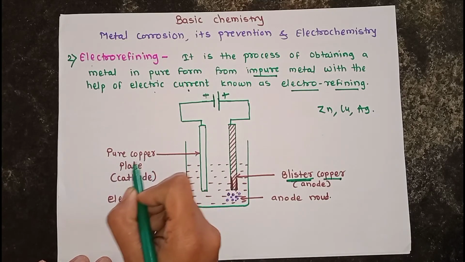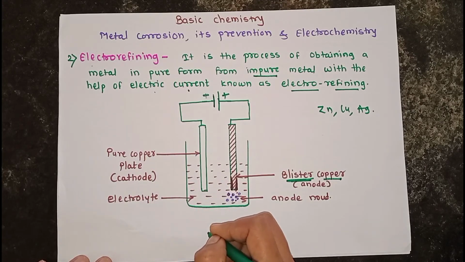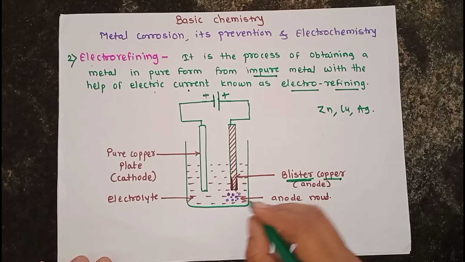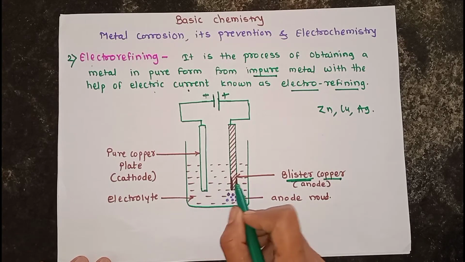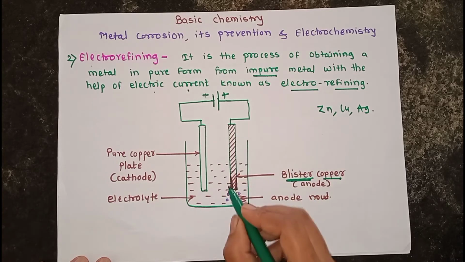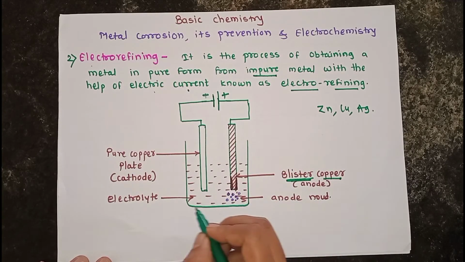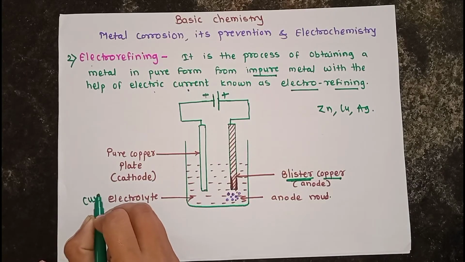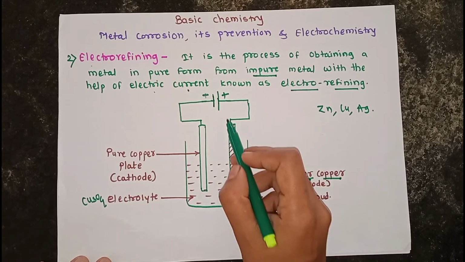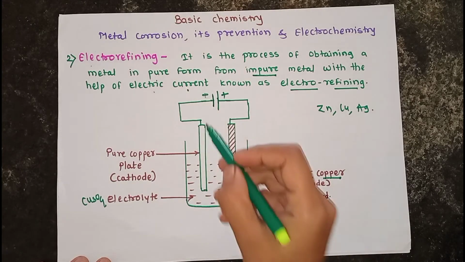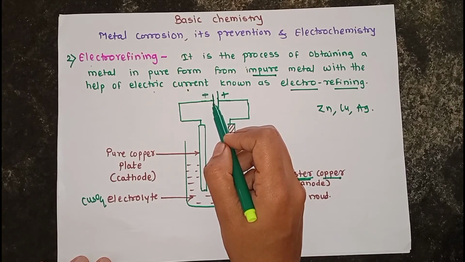We take the pure copper plate and it will act as the cathode, and this plate will be thin compared to the anodic plate. The cathode and anode, these two electrodes, are dipped in a solution of electrolyte. The solution used is copper sulfate solution, and these two electrodes are externally connected to a battery.